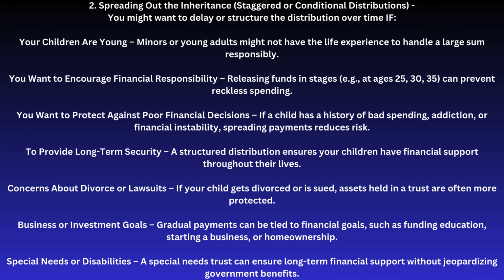If your child gets divorced or is sued, assets held in a trust are often more protected. Business or investment goals. Gradual payments can be tied to financial goals, such as funding education, starting a business, or home ownership. Special needs or disabilities. A special needs trust can ensure long-term financial support without jeopardizing government benefits.